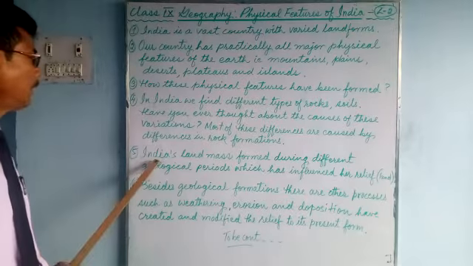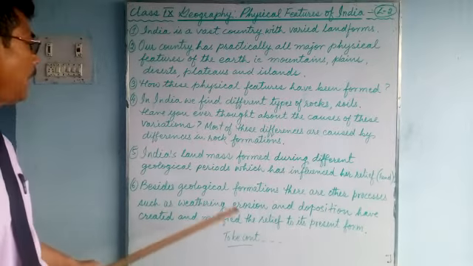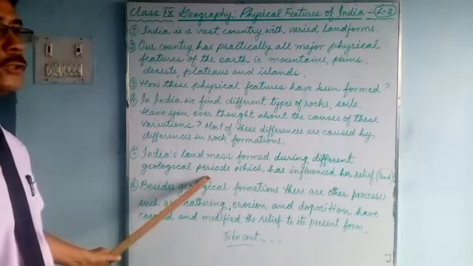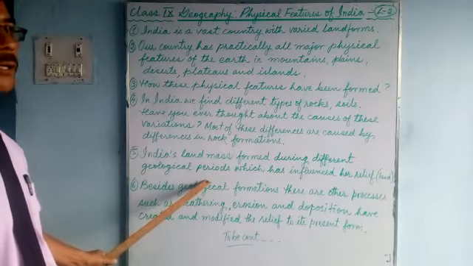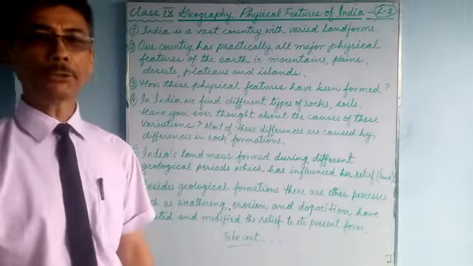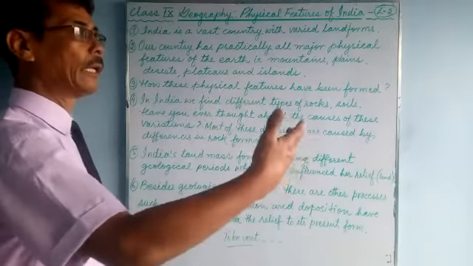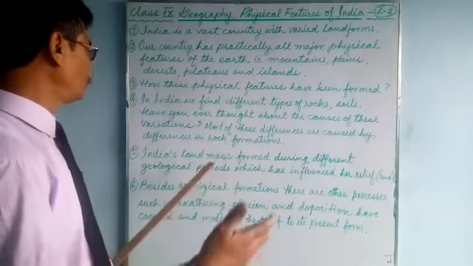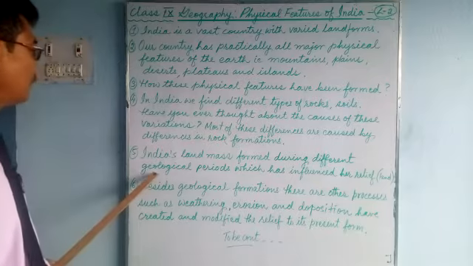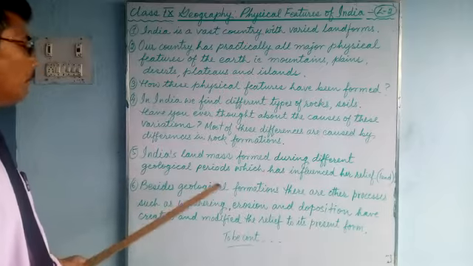Now we'll talk about India's landmass. India's landmass area was formed during different geological periods. You see that periods, the time factor, is so important. We have northern plains, we have mountains, we have plateau regions. These were not formed at once, they were formed in different periods, different geological periods. So you can see there, geological means earth, the land which was formed.